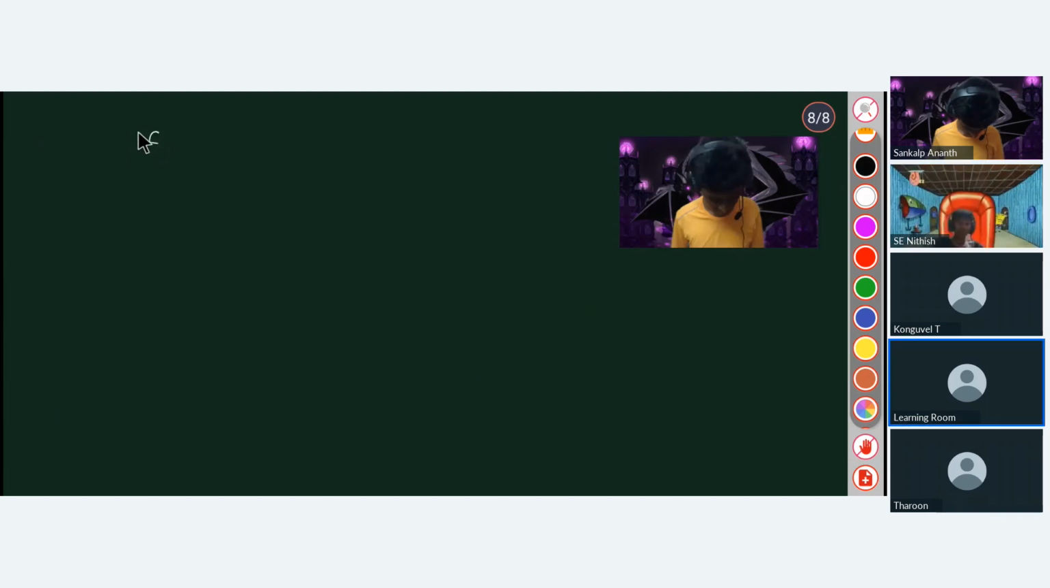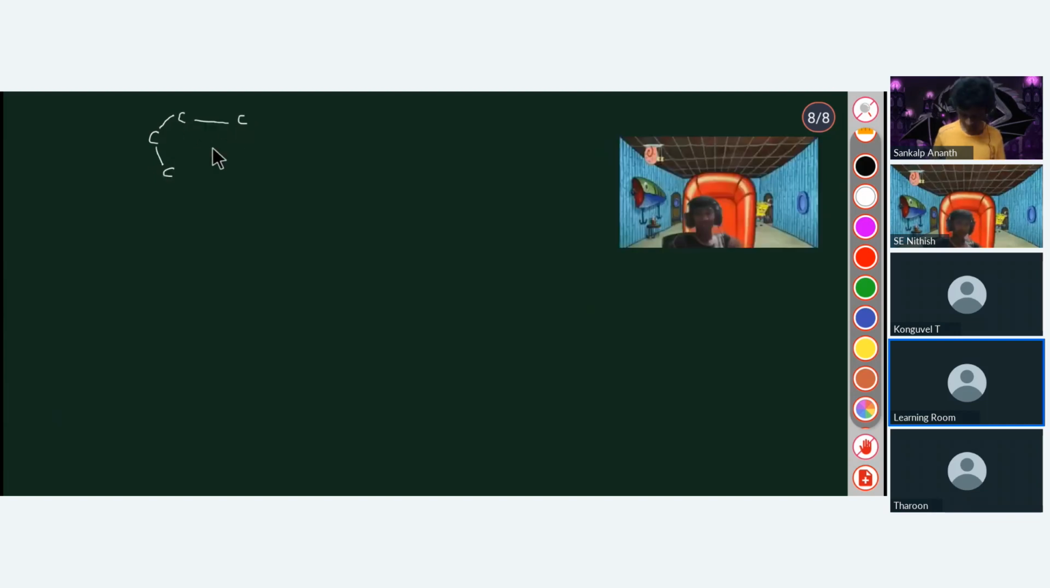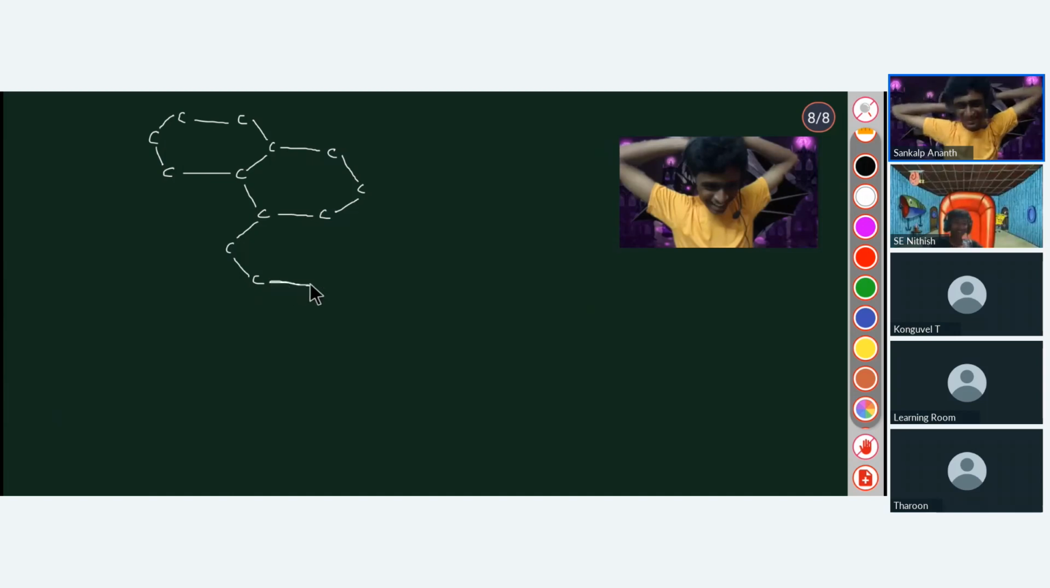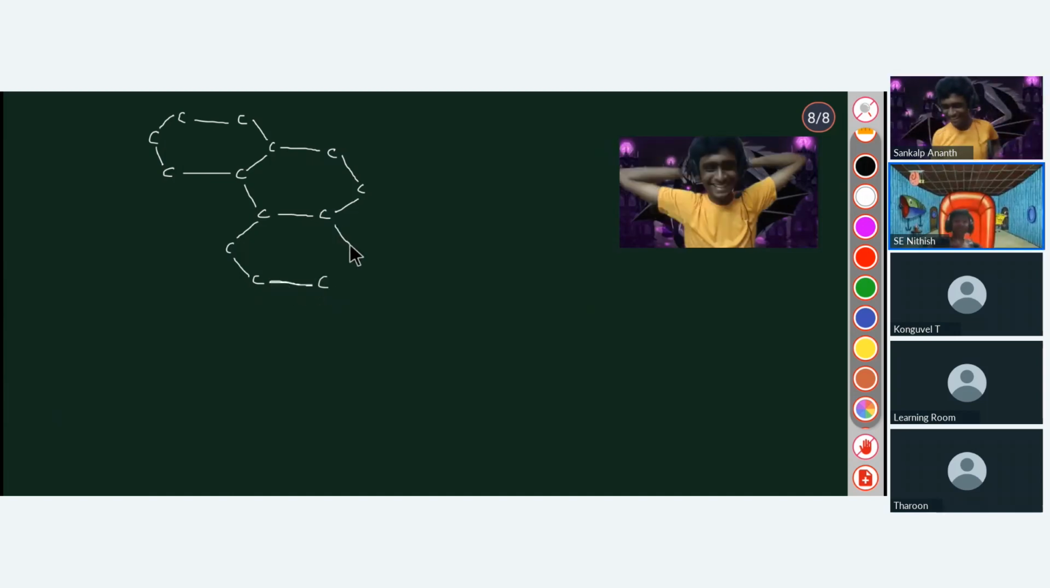Now see here, graphite actually has a hexagonal ring structure, a layered structure like this. You have to make these hexagonal rings here. More of a honeycomb. How long does it go, sir? However big your pencil is. It depends upon the size of your pencil.